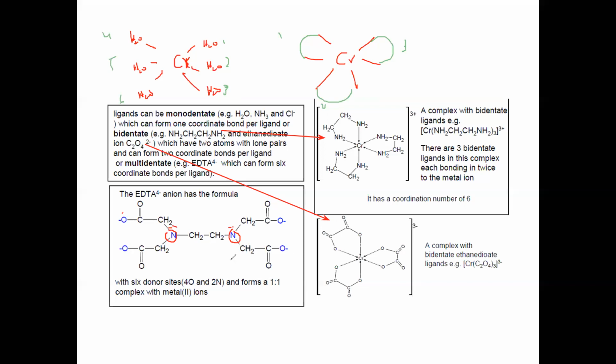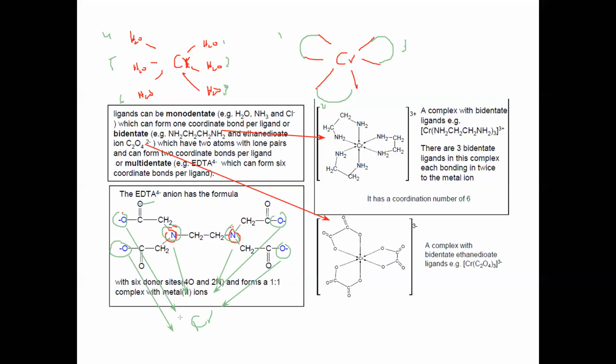But if it is like EDTA, which is polydentate, how many bonds can EDTA form? 1, 2, 3, 4, 5, 6. So there are 6 positions where it can form a dative bond. If all 6 are used, only one ligand will be attached. The coordination number is 6, 6 dative bonds will be there, but only one ligand.